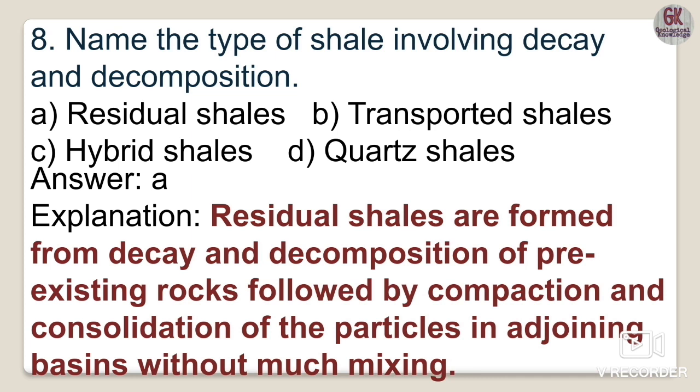When the pre-existing rocks get decayed and decomposed, the residual shales are formed by that process, generally followed by compaction and consolidation of the particles in the adjoining basins, which takes place without much mixing. That's why they are known as residual shales. So the correct option is option A.